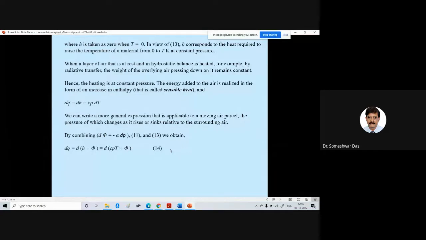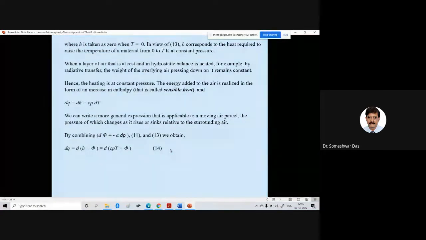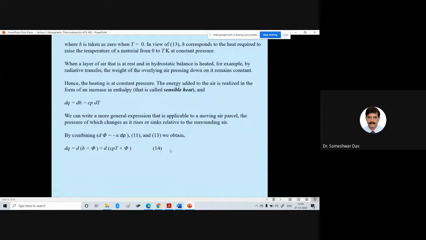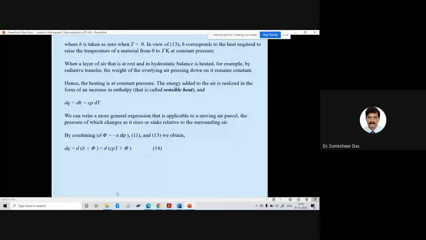But once you have the book with you, you can read from the book, or later on when I share the PowerPoint with you, you can see it from the PowerPoint also. So we have to frequently refer to the previous equations given in the previous slides, like equation number 13 and equation number 11.